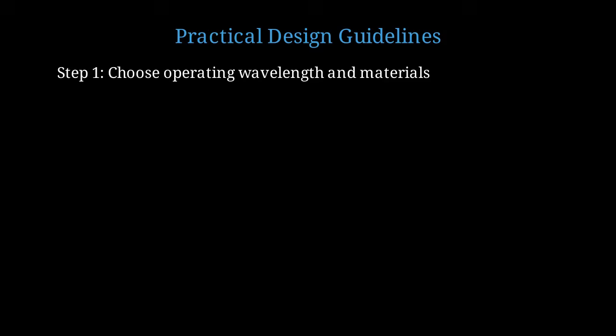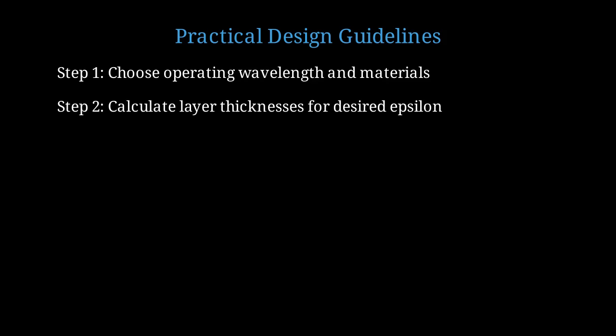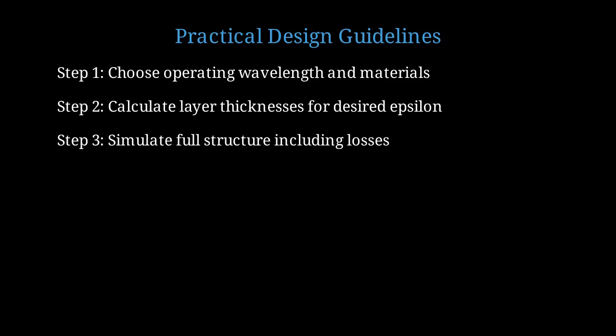Let me give you some practical design guidelines if you want to work with hyperbolic metamaterials. First, choose your target wavelength and select materials with appropriate plasma frequencies and loss characteristics for that wavelength. Use effective medium theory to calculate the layer thicknesses needed for desired epsilon parallel and epsilon perpendicular. Remember the homogenization requirement. Perform full-wave electromagnetic simulations, including material dispersion and losses. Don't rely solely on effective medium approximations. Optimize the structure for your specific figure of merit, whether that's density of states, Purcell factor, or imaging resolution, considering